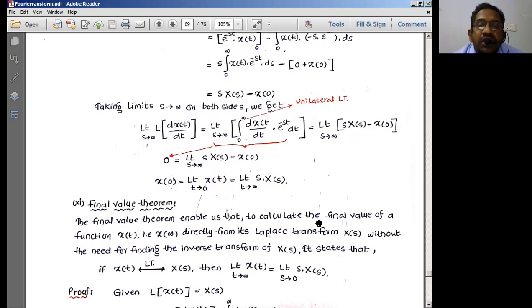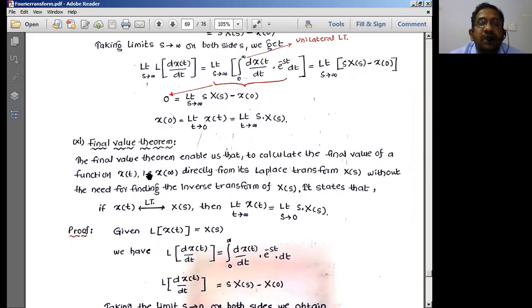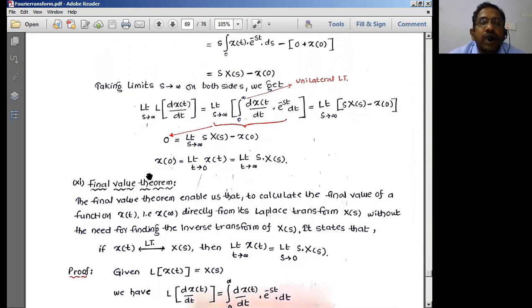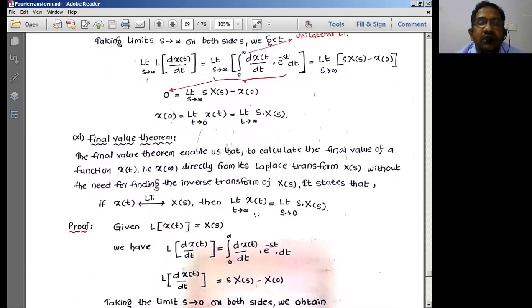So this is the initial value theorem, which you have to remember for solving the problems. Very simple. This theorem has to be remembered compulsorily for solving the problems. So x of 0, or limit t tends to 0 of x of t, is equal to limit s tends to infinity of s into X of s. That is the initial value theorem.